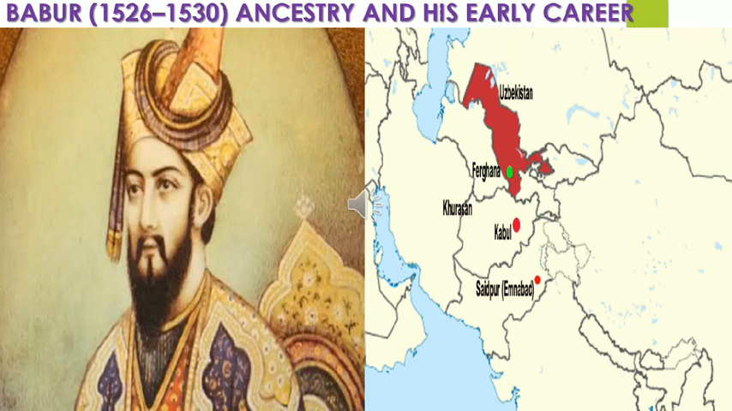Genghis Khan was one of the greatest conquerors, the greatest rulers which human history had ever seen. He is from Mongolia. He conquered almost all of Central Asia. His empire extended from China to West Asia. So he was a great conqueror, and Babur came from his descendants. His great grandfather on his father's side was Timur, and on his mother's side he was a descendant of Genghis Khan.